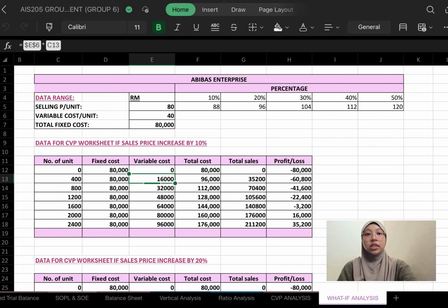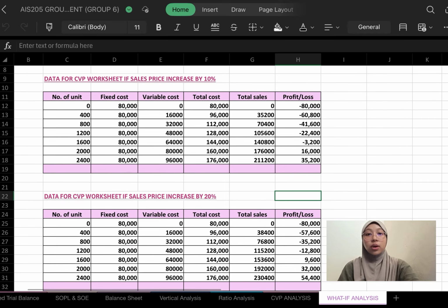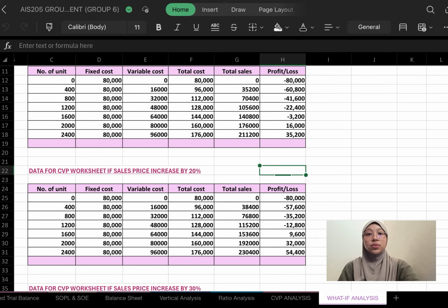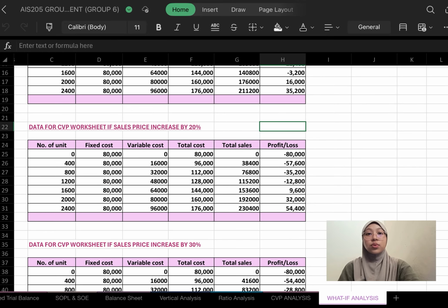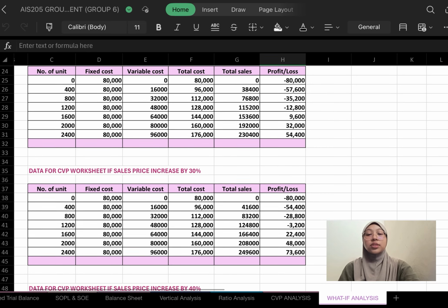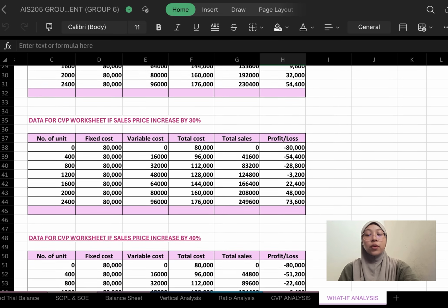Specifically, looking at the table from 10%, selling 0 units gives us a loss of 18,000 ringgit, but our losses decrease as sales go up. We finally break even and make a profit of 16,000 ringgit at 2,000 units, which increases to 35,200 ringgit if we manage to sell 2,400 units. This clearly shows how higher price helps us achieve profit much faster.